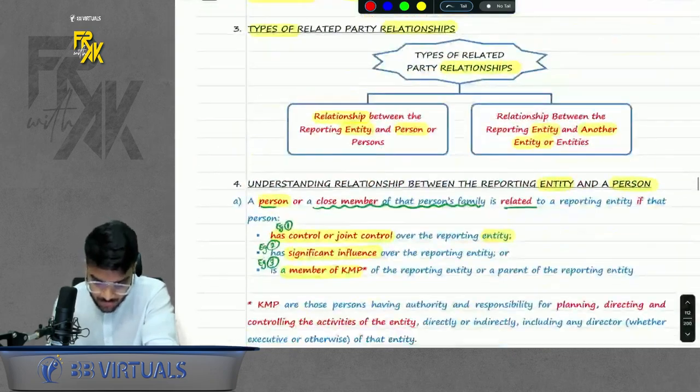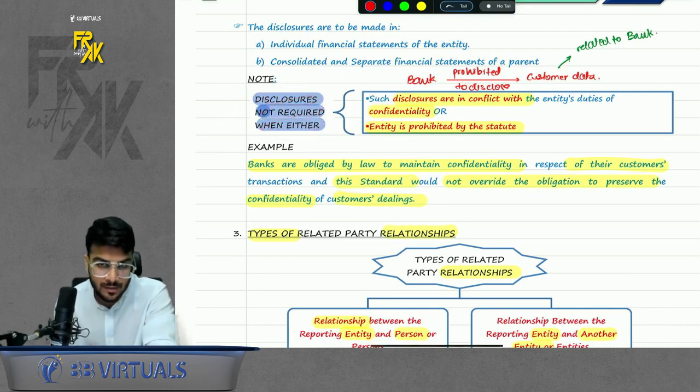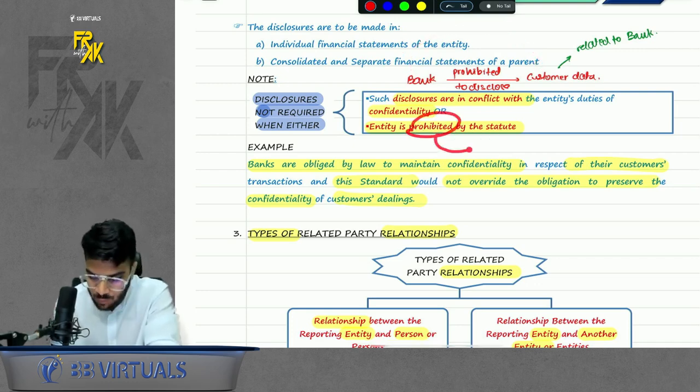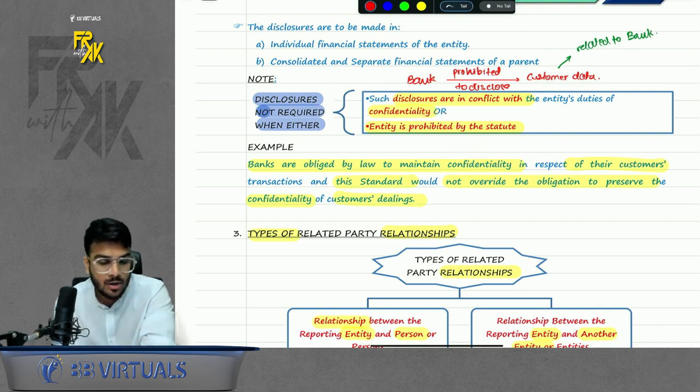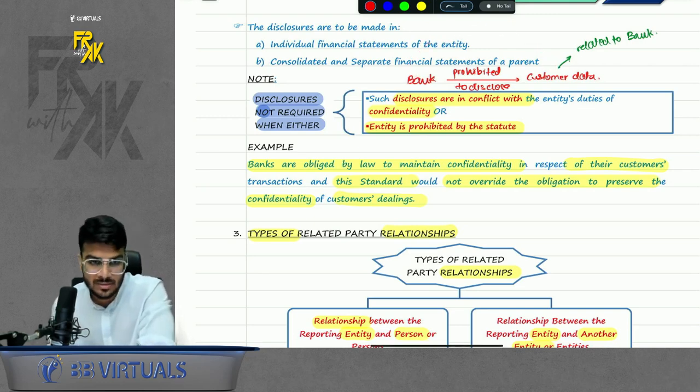One more thing, in certain cases disclosure won't be required even if there is a relationship. Why? If it is prohibited by your legal framework, if prohibited by statute. For example, banks are not required to disclose the data or KYC of their customers. So even if the customer is related, the bank need not disclose the relationships.